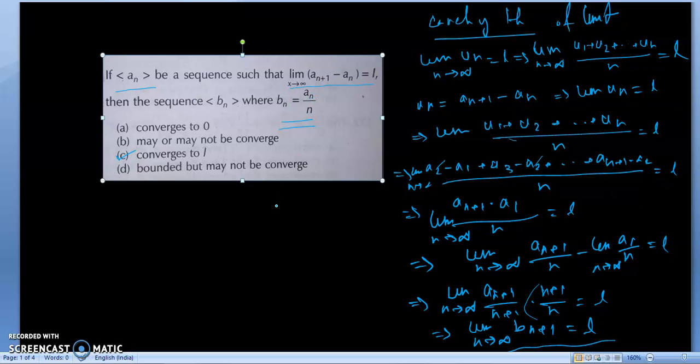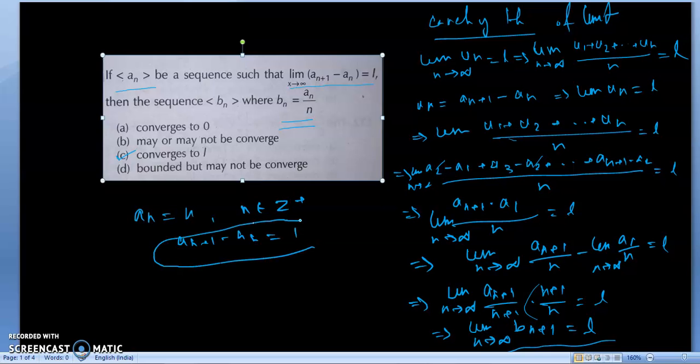Now if you take the set of all integers, that means An is equal to n, n belongs to Z plus, then easily you can say that this limit is valid, because every A(n plus 1) minus An is equal to 1. But if you take Bn, then it goes to 1. But 1 may not be 0, that means the first condition is wrong.